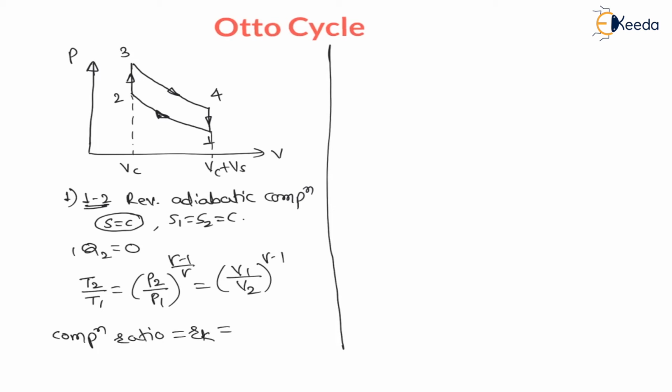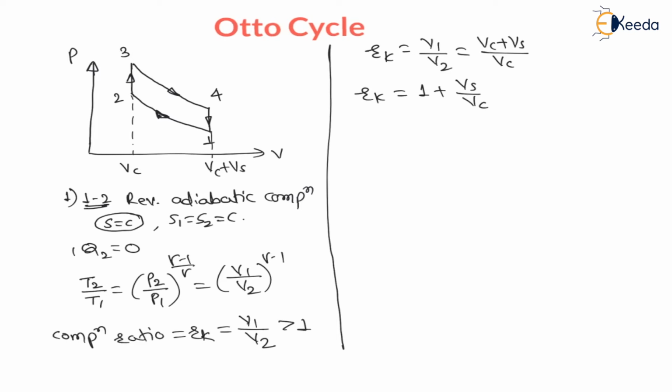The compression ratio will be equal to V1 divided by V2, which is more than 1. Process ratio is always more than 1. Therefore I can write here Rk, which is nothing but V1 divided by V2, is nothing but V1 is Vc plus Vs and V2 is Vc, clearance volume, Vs is swept volume. Therefore again Rk I can write as 1 plus Vs divided by Vc, right? And my dear students, we know that the clearance ratio C is nothing but this clearance volume divided by swept volume. Clearance ratio C is clearance volume divided by swept volume.